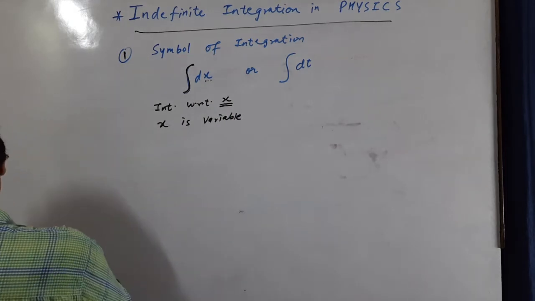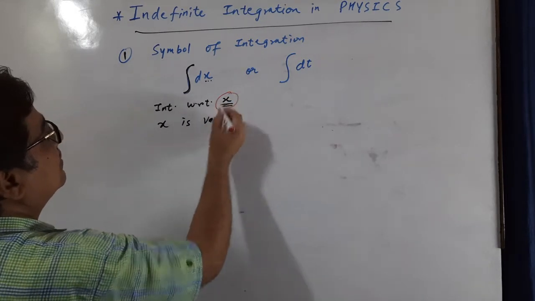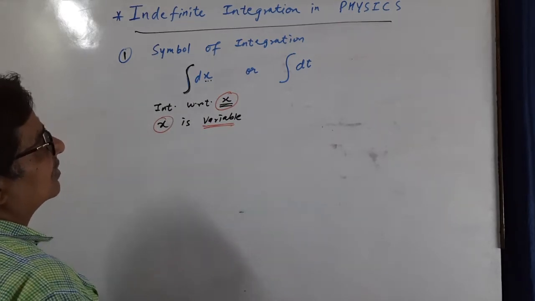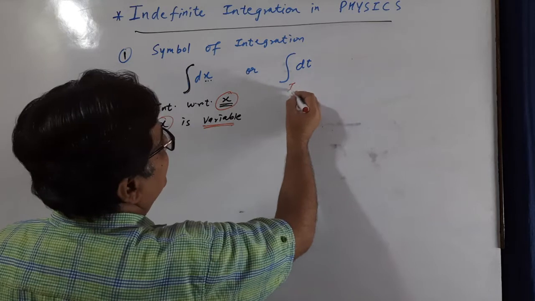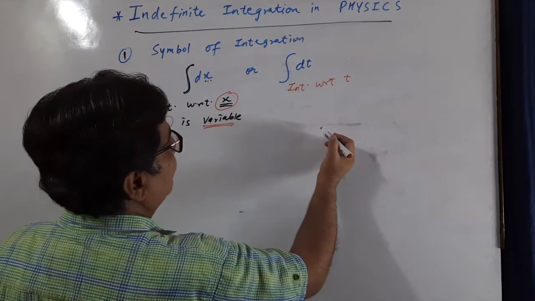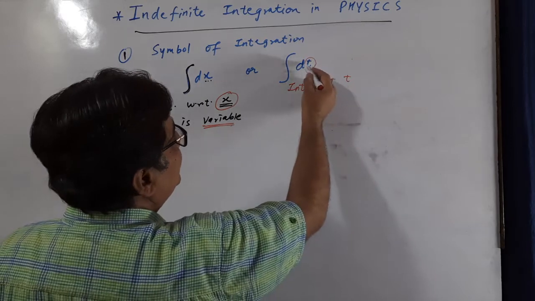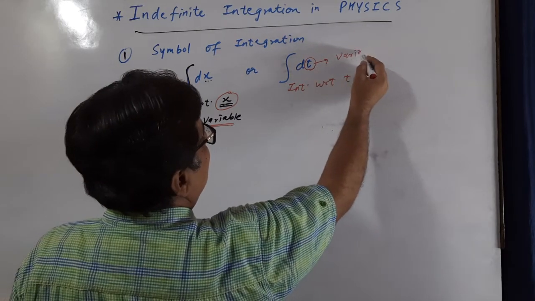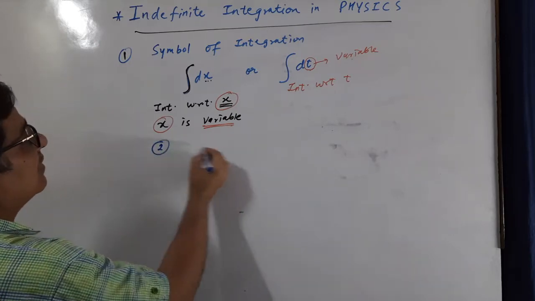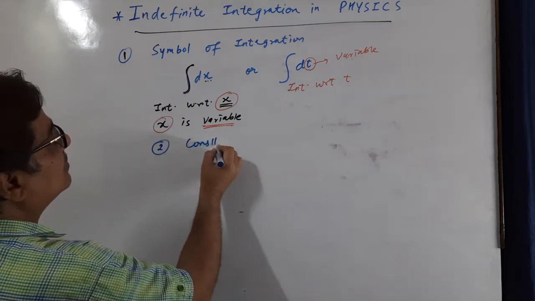So when you say integration with respect to x, then x becomes variable. Variable means something which is changing. Similarly for dt, this is integration with respect to t. So here t is variable. Like in differentiation, other than variable called constant.